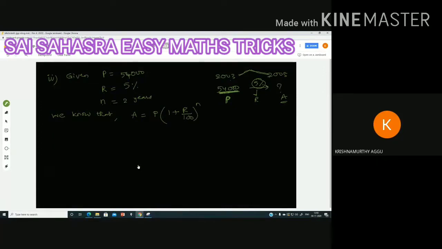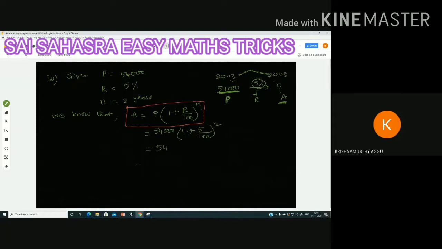This concept only we have to keep in our mind. Let me keep this formula inside the box. After that, direct substitution only. What is the value of A? We don't know that, we need to find it. A is equal to P, P is 54,000 into (1 plus rate of interest, that is 5 by 100) to the power of n. Number of years will be 2 years gap, 2003 to 2005.